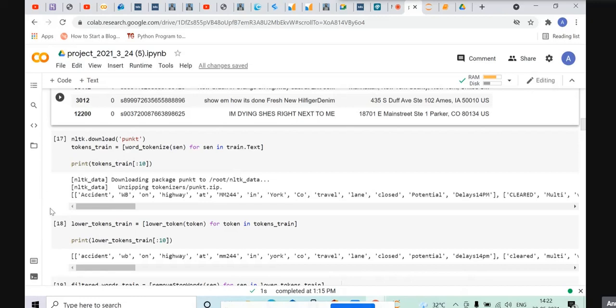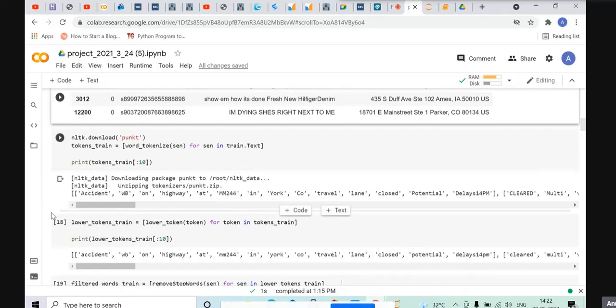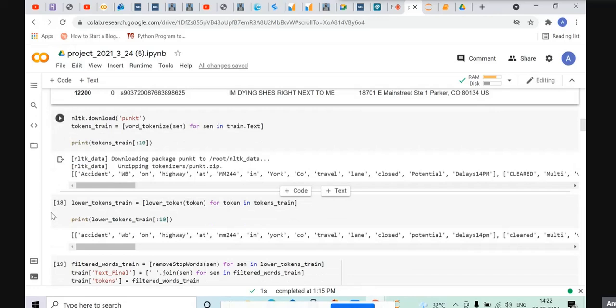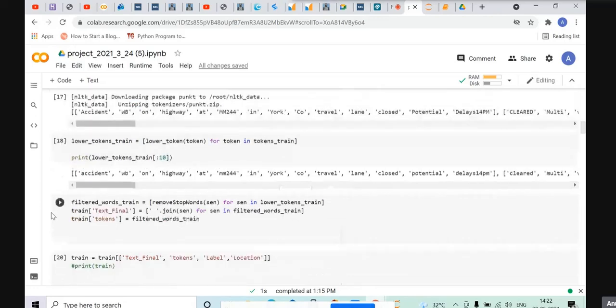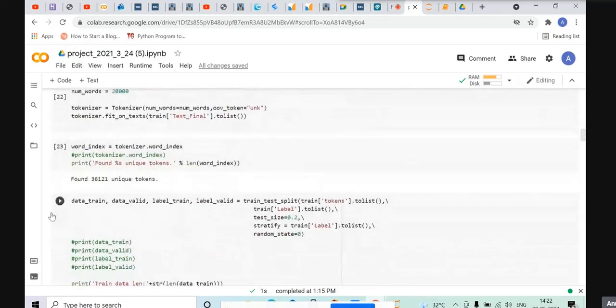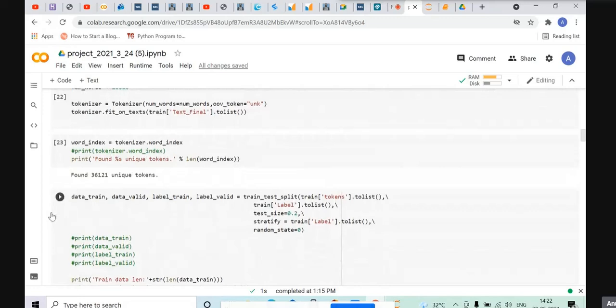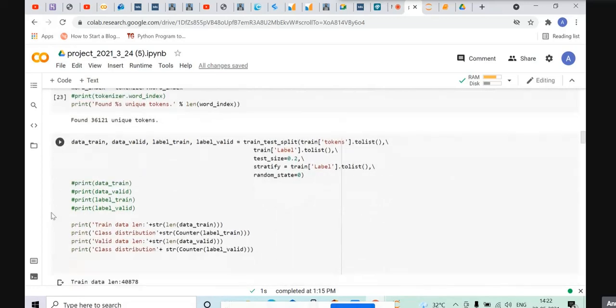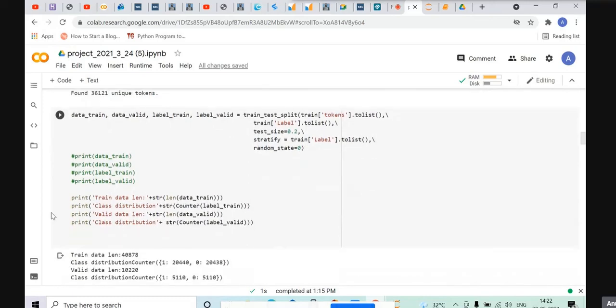After that, all tokens are converted into lowercase as shown. Next is stop word removal. We remove all the stop words using the function defined. Next, we split our training dataset into two, one for training and the other for validation. The split ratio is 20% for validation and 80% for training.